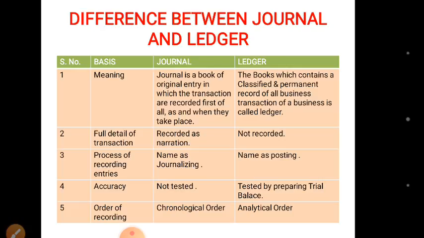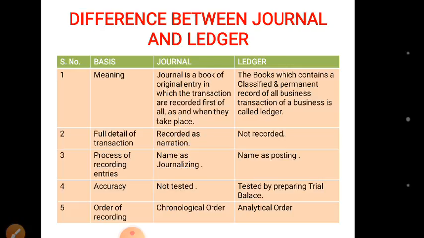Full detail of transaction in journal is recorded as narration, whereas in ledger no recording of such information is done. Process of recording entries: in journal, the process is called journalizing. In ledger, the process is called posting.